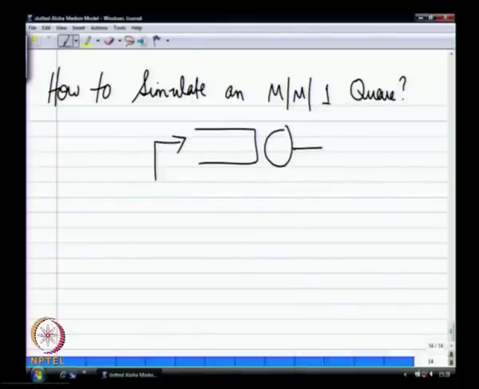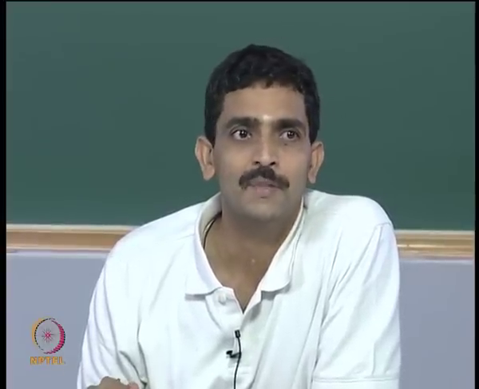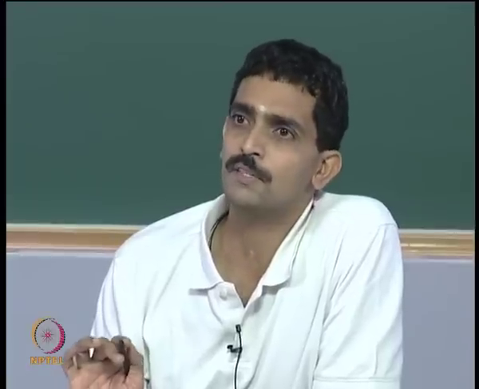I need a buffer, and this is a simple FIFO buffer. I can make this more complicated if I want to, but let us say it is a FIFO buffer, so that you can write in no time. A simple linear linked list will do, or a doubly linked list, whatever it is, you are adding elements to the queue. If you want to do something like priority based scheduling, or random scheduling, a doubly linked list helps, but the queue structure will itself do. You can write a queue to add elements at the end of the queue and delete elements from the beginning of the queue.